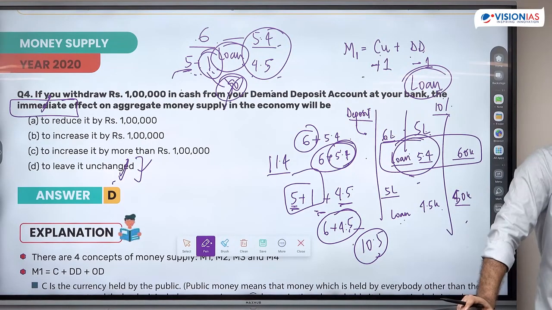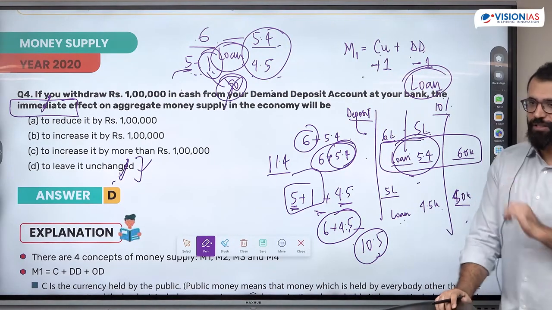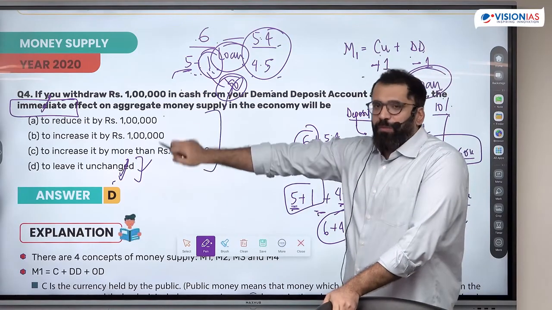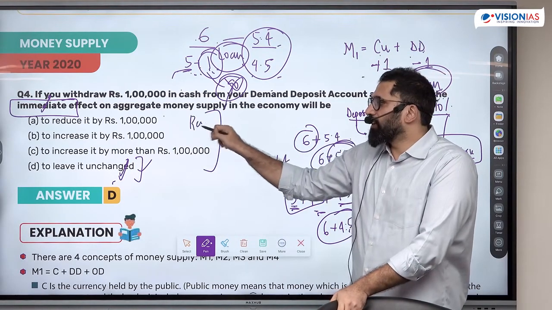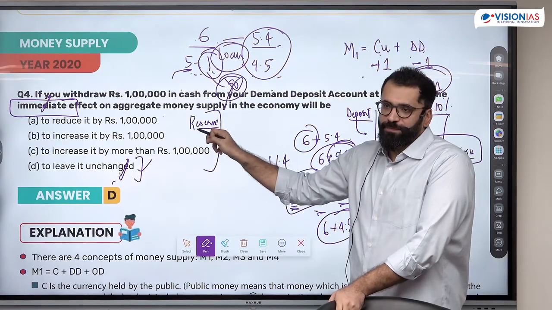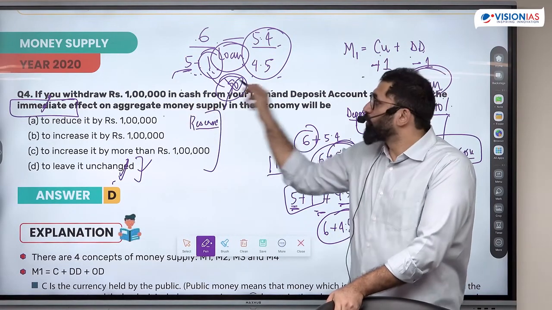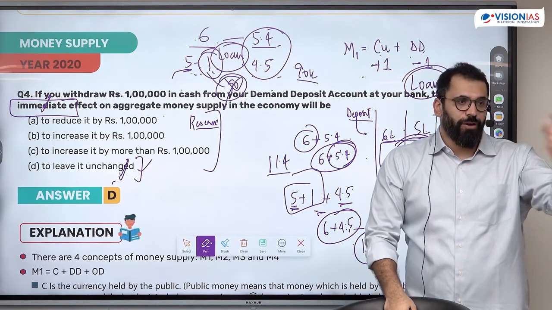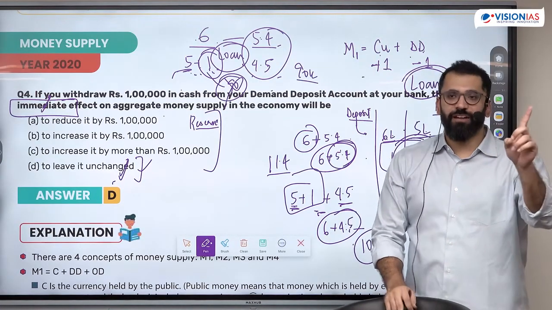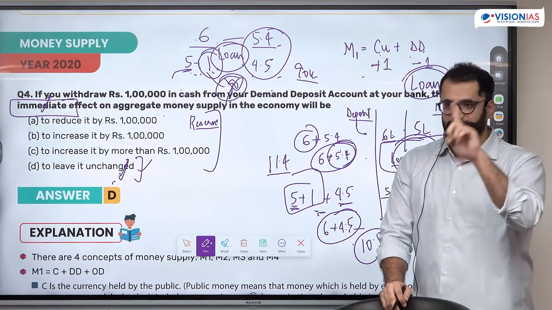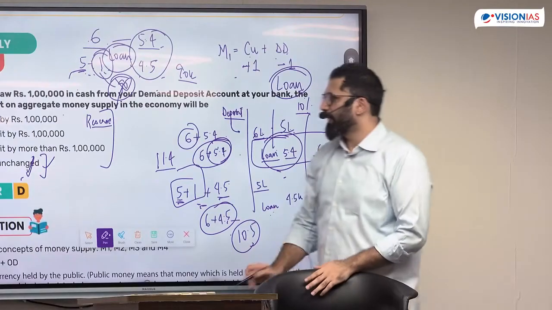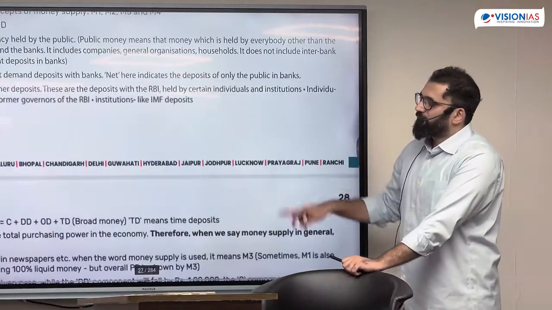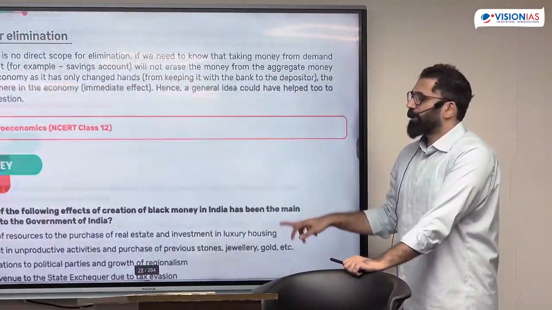Is it clear? How money multiplication works, and how this question. Options also made it easy because the reduction will not be by the same amount, the reduction will be after removing the reserve. So it did not reduce by 1 lakh, it reduced because I could not make 90,000 worth of loan on 1 lakh. I cannot make the full loan. Why? Because I have a fractional reserve. Fraction is something which I have to keep aside. I made it easy from the options, otherwise this was a good question.